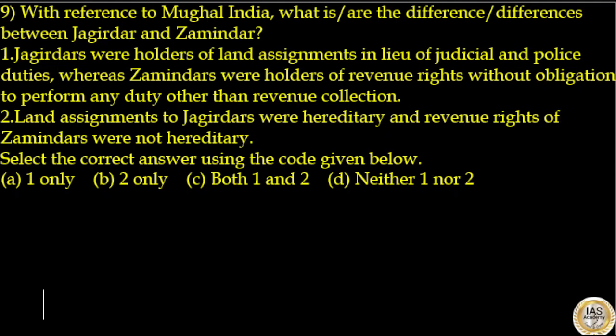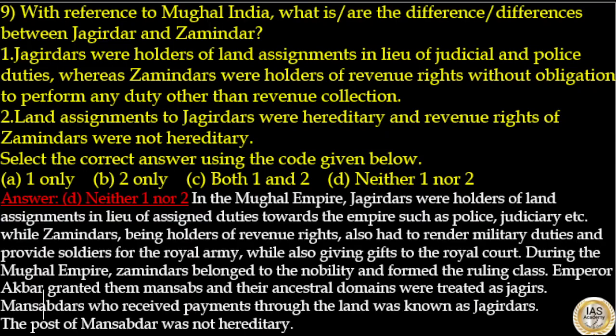With reference to Mughal India, what are the differences between Jagirdar and Zamindar? Statement 1: Jagirdars were holders of land assignments in lieu of judicial and police duties, whereas Zamindars were holders of revenue rights without obligation to perform any duty other than revenue collection. That is incorrect. Statement 2: Land assignments to Jagirdars were hereditary and revenue rights of Zamindars were not hereditary. That is also incorrect. Select the correct answer using the codes given below. Here answer to this question is option D. Neither one nor two of the statements are correct.